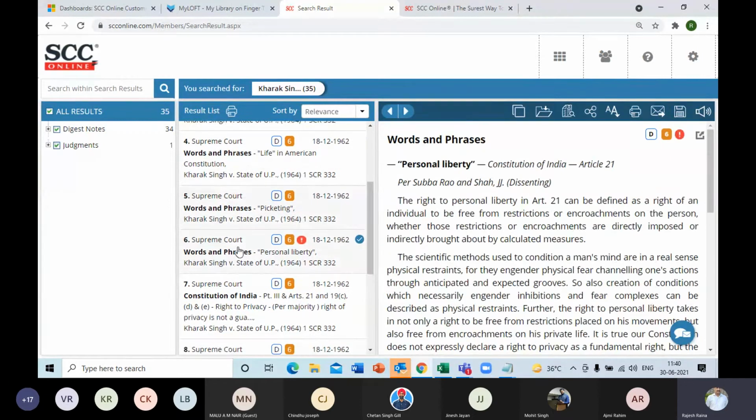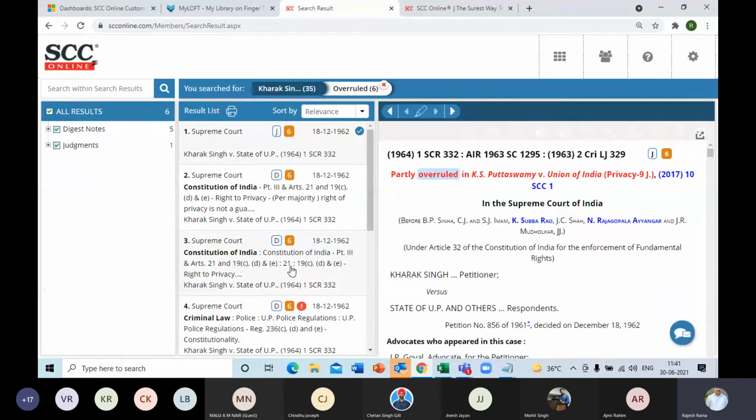And what if there is more than one law point which is overruled? Here there is a lesser number of digest notes, but if you look for, say, a judgment like A.K. Gopalan or any other judgment which has hundreds of law points or digest notes, it's very cumbersome to scroll down and identify these overruled digest notes. So for a quicker retrieval, I will just type in the search within search: overruled. So what will this do? It will pick all the overruled law points and place them in the result list column.